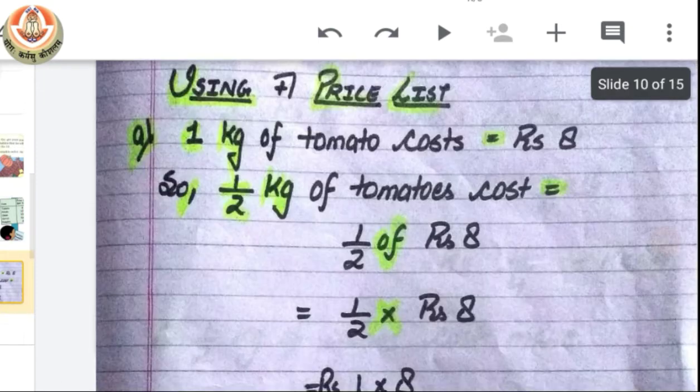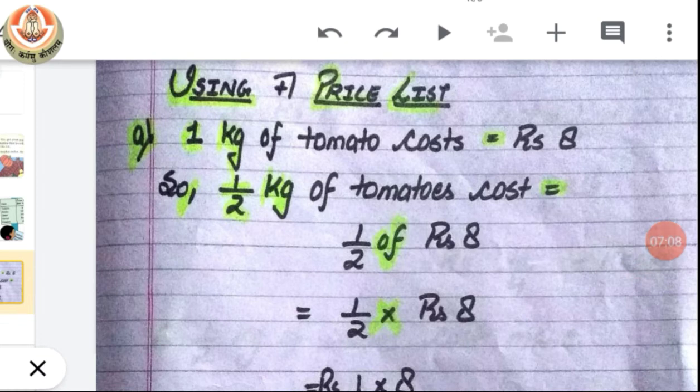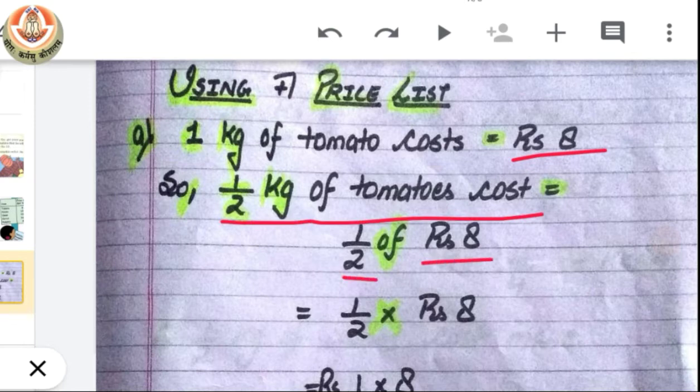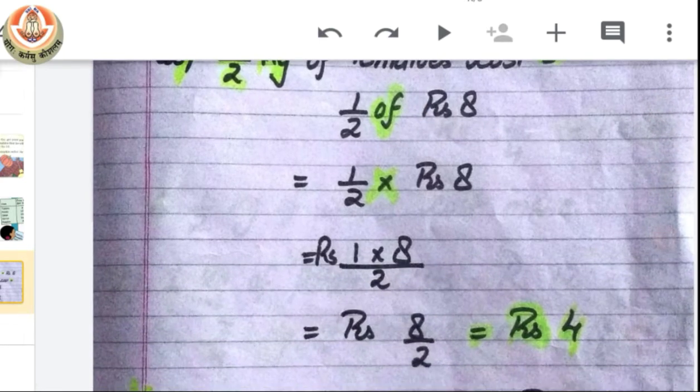So let's see how we can solve it. You can see here 1 kg of tomato costs rupees 8. So the half kg of tomato will cost half of rupees 8. Now we all know that "of" means multiplication. So when we replace "of" with a multiplication sign, we have 1 by 2, that is half, multiplying with rupees 8.